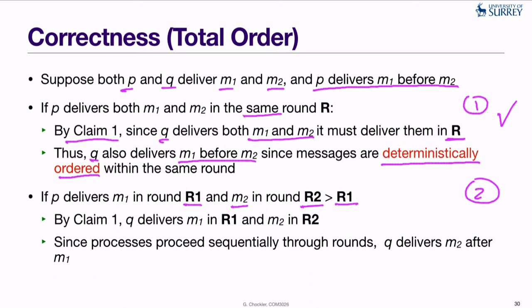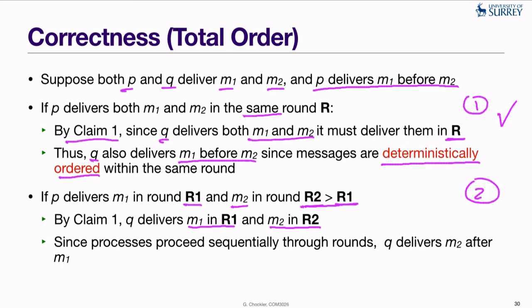Okay, so again, by the uniqueness of the delivery round at all processes, since we know that Q delivers both M1 and M2, it must deliver M1 in round R1 and M2 in round R2. But we also know that R2 is greater than R1.